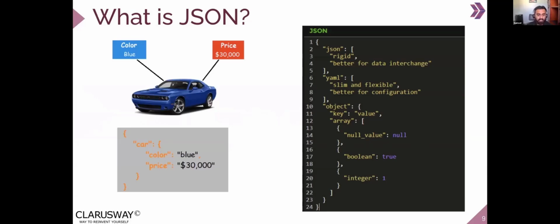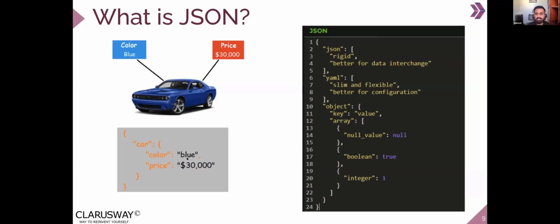Over here, if you look at the screen, you can see a car that's blue in color and a price of $30,000. So in a JSON format, how are we defining this car? We are defining the object as car. We are defining the name as color, value as blue, name as price, value as 30,000. This is not exactly how we deal with YAML. Over here, as I mentioned, we need to have double quotes for each value. That's mandatory. In YAML, it used to be optional, but coming to JSON, it's mandatory. We need to follow all the normal hierarchy standards of curly braces. That's how we define a JSON over here.